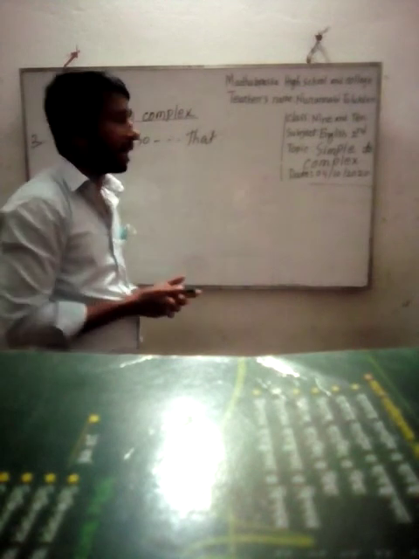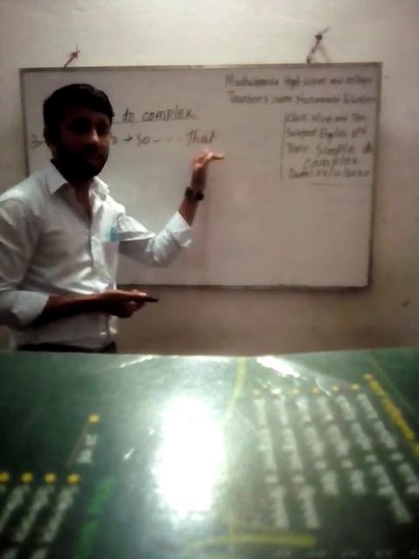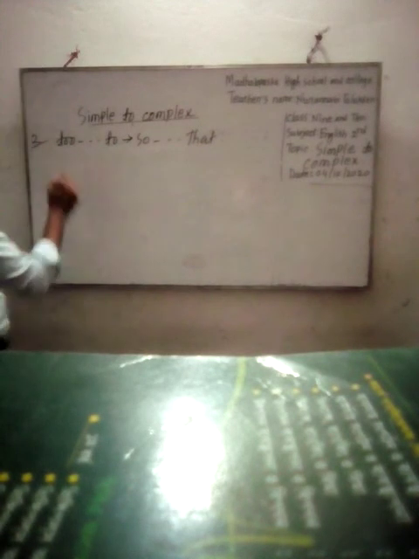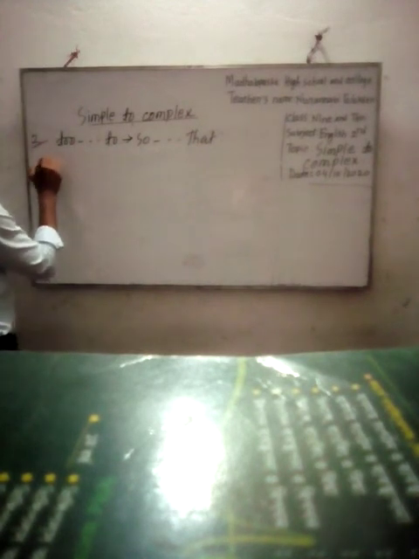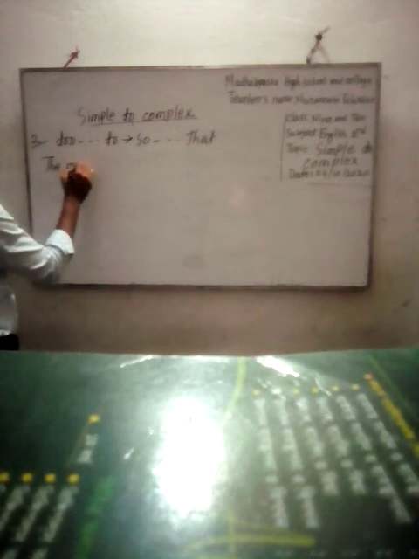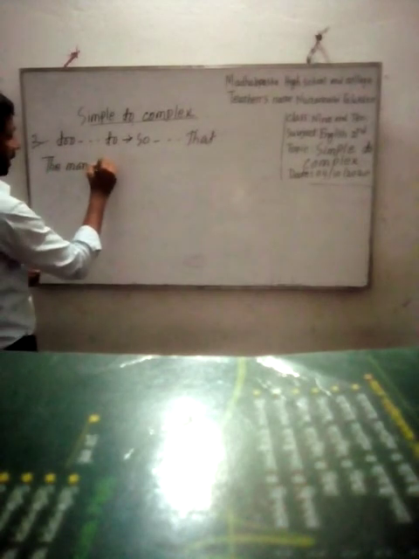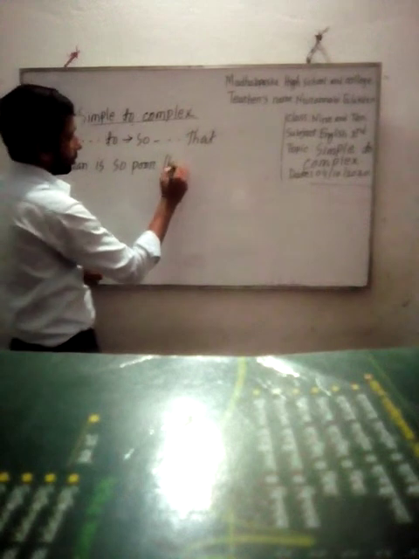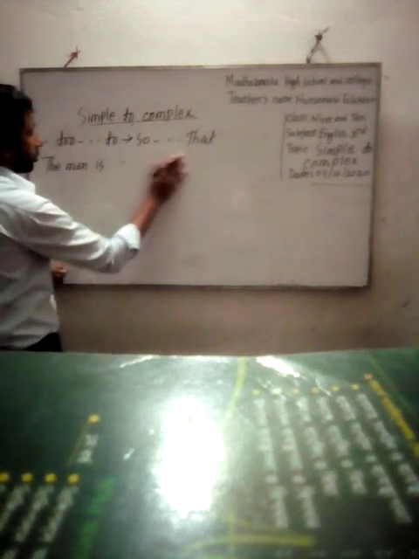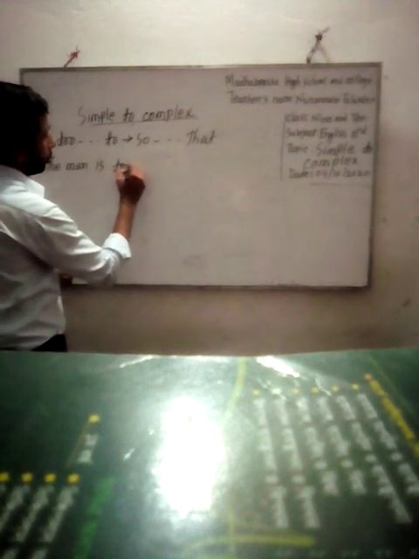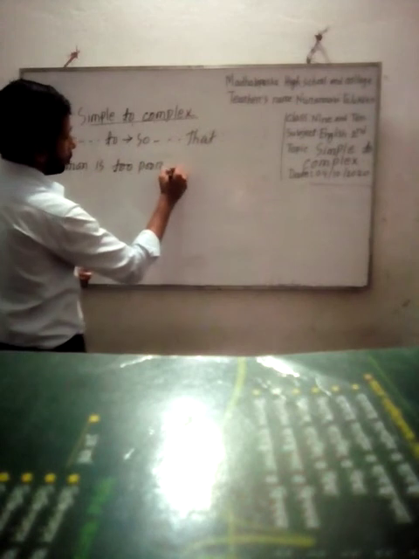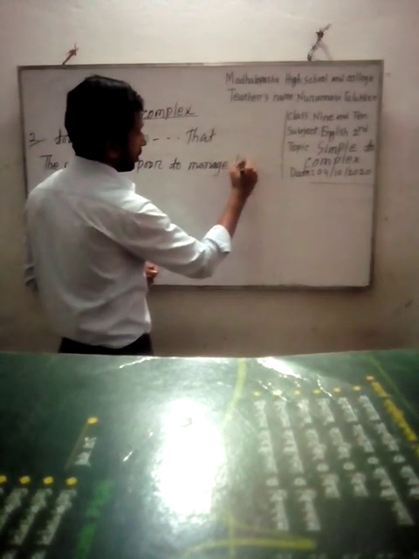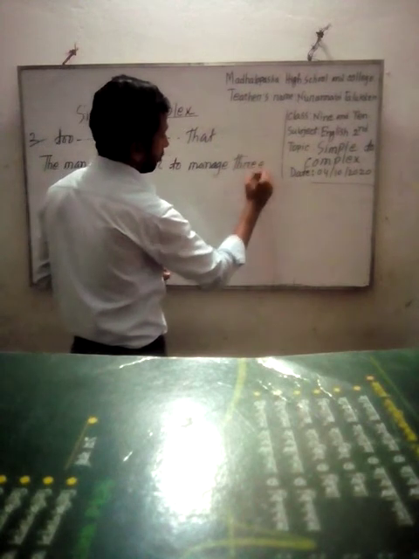So how can we use so, that instead of too, to? Now see, the man is so poor that he is too poor to manage three meals.